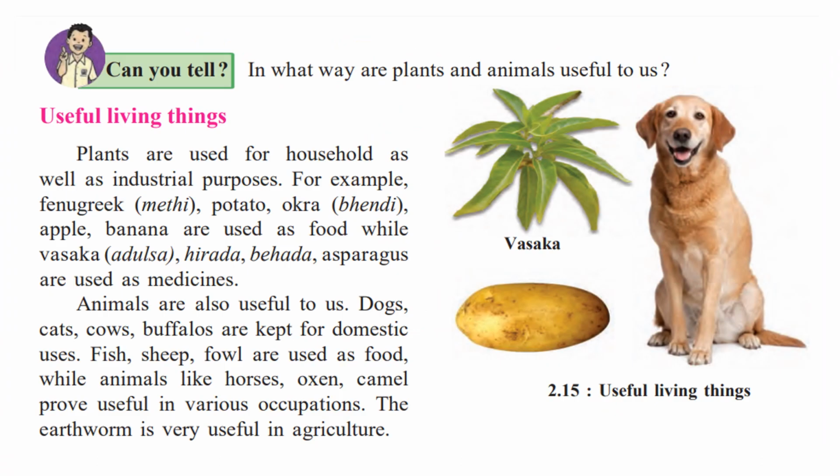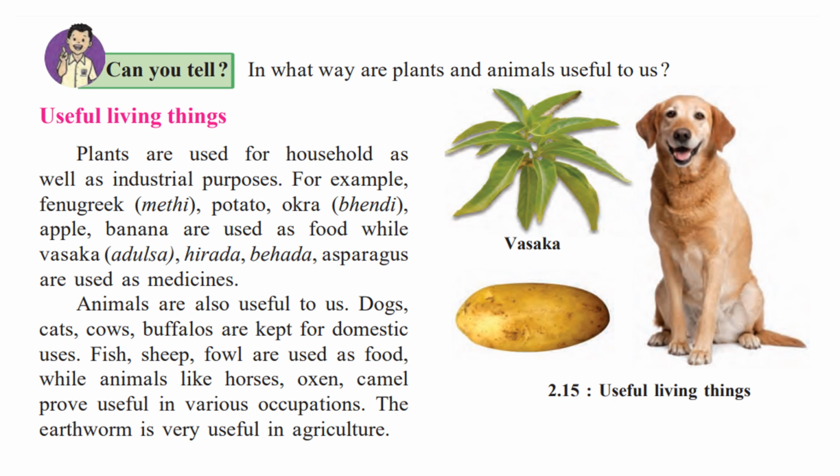In what way are plants and animals useful to us? We know that all plants and animals are interconnected. We had learnt about the food chain in Standard 5. So we know that each and every thing on this earth, living and non-living, is interconnected, and if the link is broken, the other animals or plants are also affected by it.